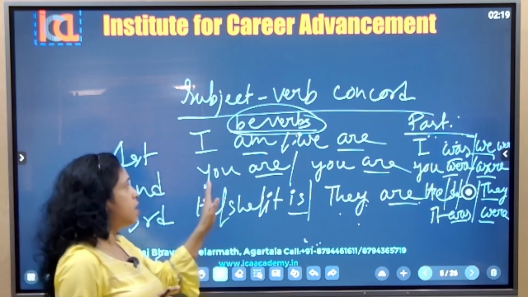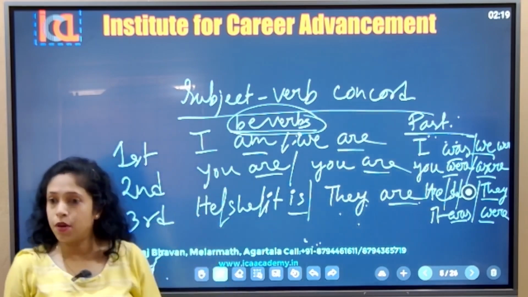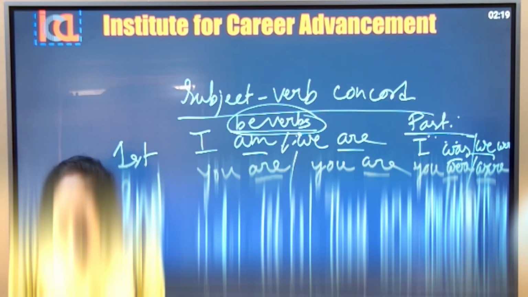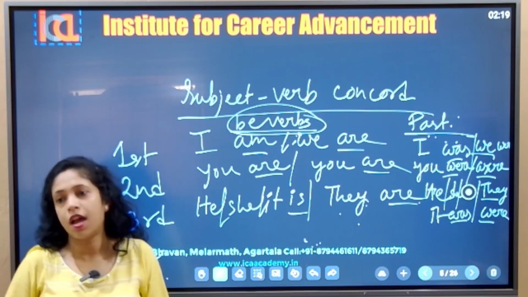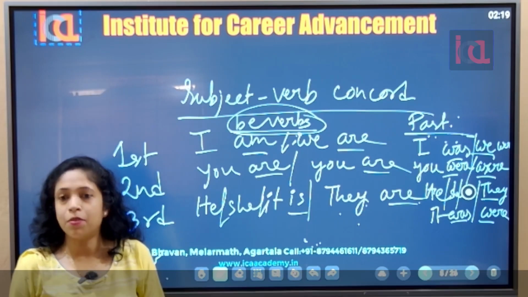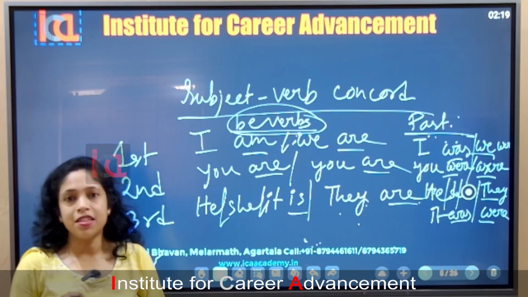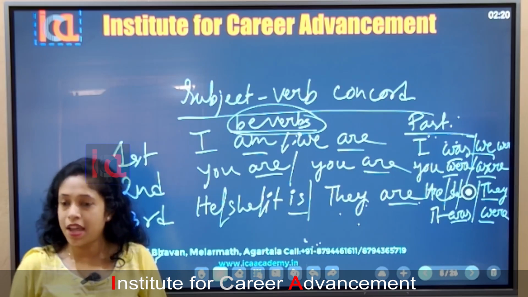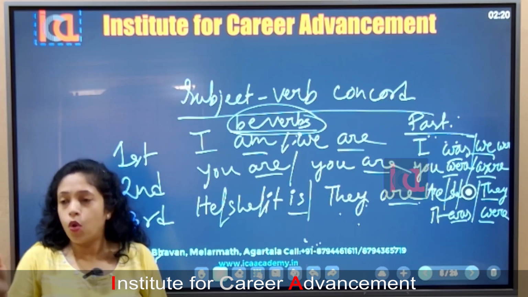Remember this. And whenever we go for the main verbs, what is main verb? The actions that we are doing, the names of those actions are all main verbs. Suppose I like something, I read something, I study something. I write, read, study, go, work.